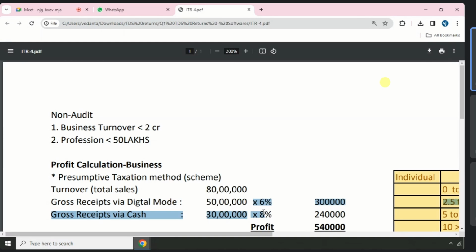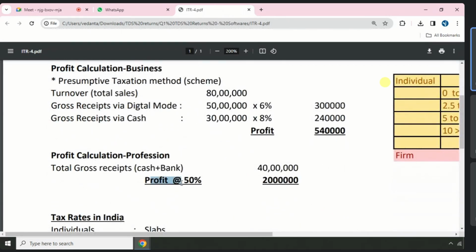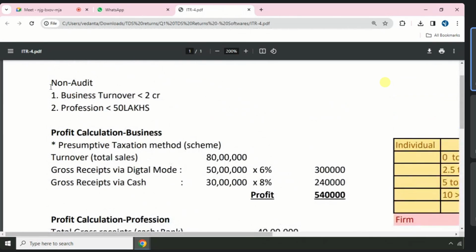You got my point? In case of profession, the gross receipts of the profession services provider should be less than 50 lakhs, and those who are willing to declare minimum profit of 50% are eligible for non-audit.